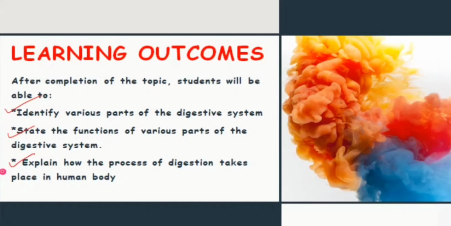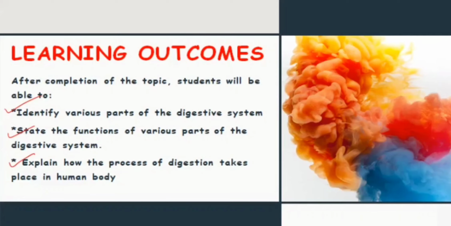Finally that partially broken food moves from the mouth to the stomach through the food pipe, and in the stomach digestive glands help in the digestion of the food. Then it moves forward towards the small intestine. Before that, the liver produces bile juice and the pancreas produces pancreatic juice.